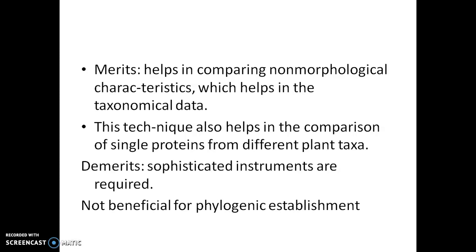So this is all about the different systems of classification.